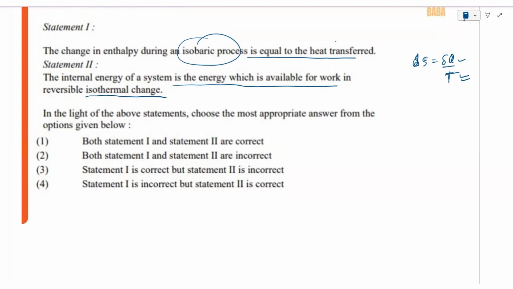The internal energy of a system is available for work in the reversible isothermal process. Isothermal means temperature is constant, right? So using the first law, dU is equal to delta Q plus P dV. And for isothermal, dU is equal to 0, since it is n Cv delta T. So delta Q heat supplied is the energy available for work done in the isothermal process. So the internal energy of the system change is 0, right? So this is also incorrect. So both 1 and 2 are incorrect.